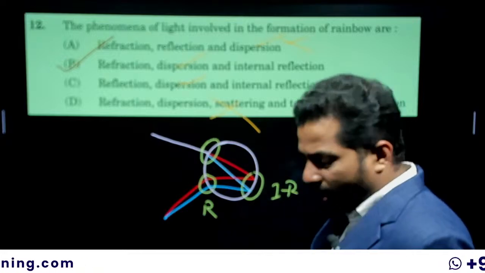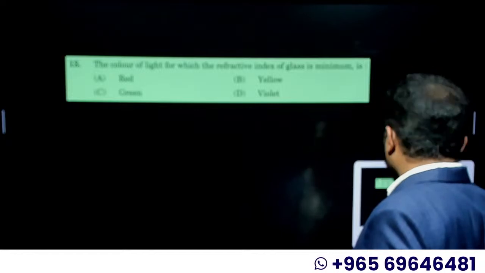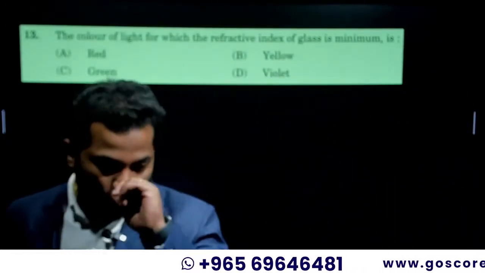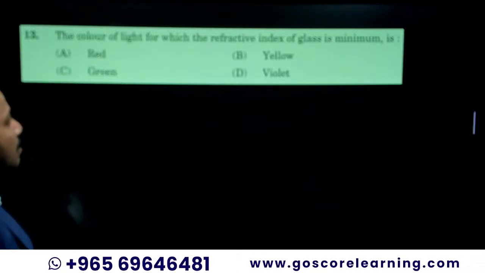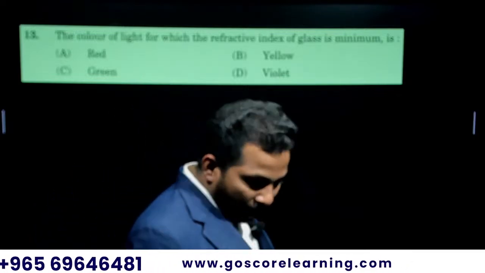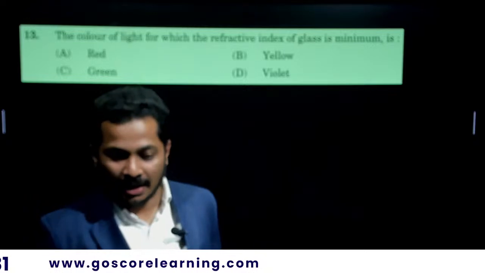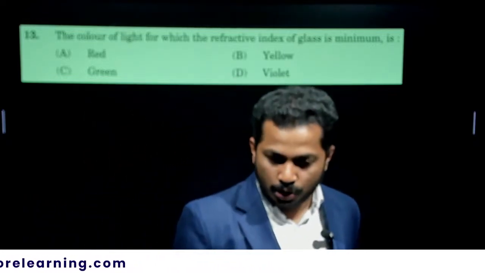Now let's move to the next MCQ, the 13th one. The color of light for which the refractive index of glass is minimum is. Frankly speaking, this question can be considered out of syllabus for our kids.